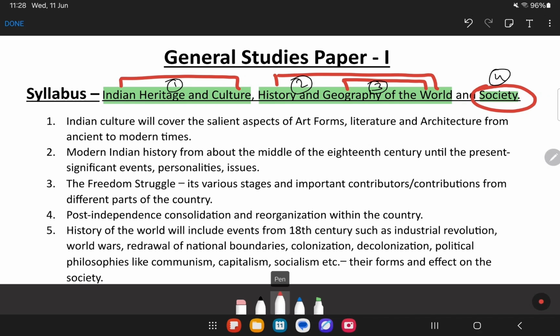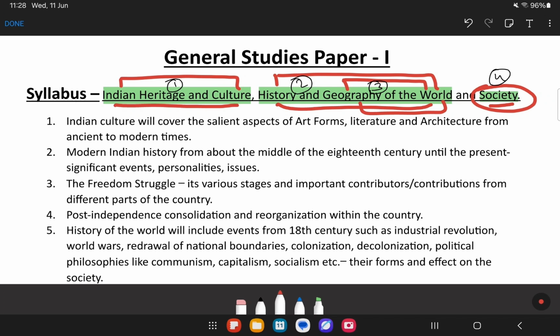First is Indian heritage and culture. Next is history of the world. Third part is geography of the world. And lastly we have society. So these are the 4 major parts of the syllabus.